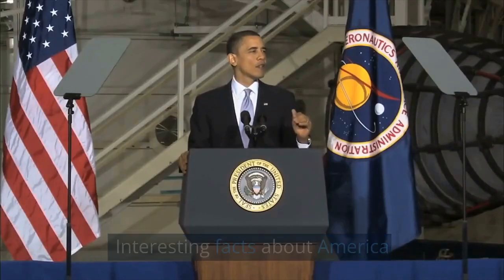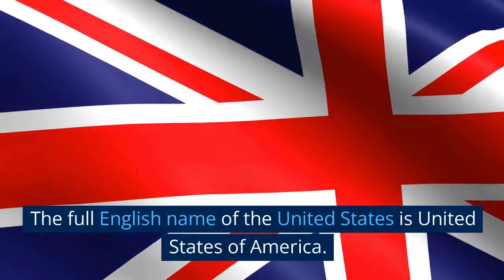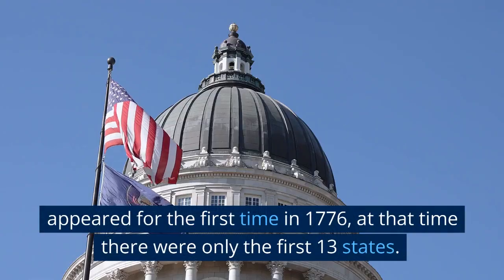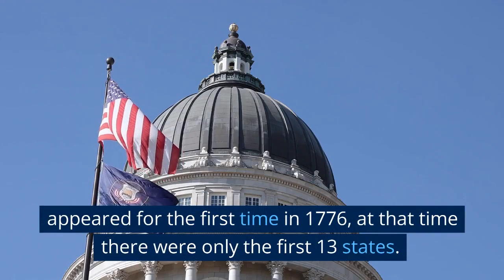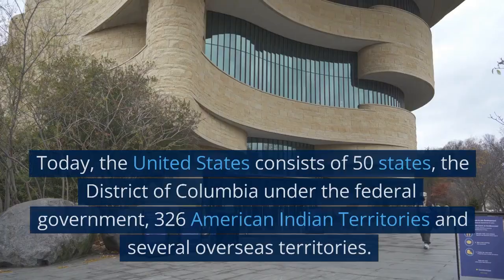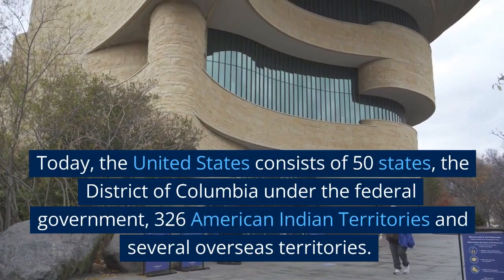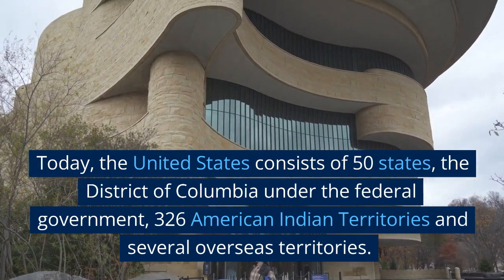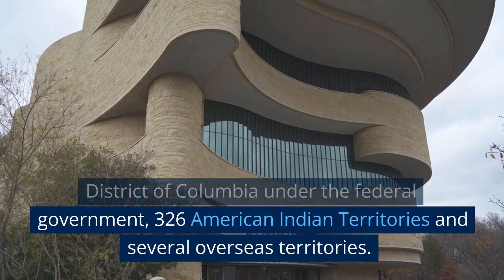Interesting facts about America. The full English name of the United States is United States of America. Appeared for the first time in 1776. At that time there were only the first 13 states. Today, the United States consists of 50 states, the District of Columbia under the federal government, 326 American Indian territories